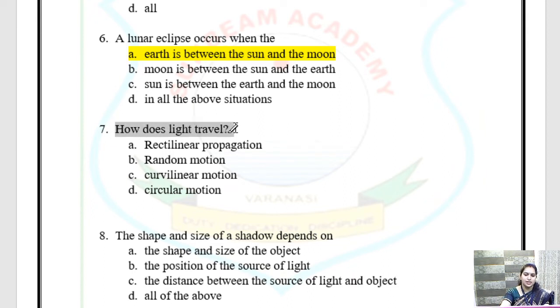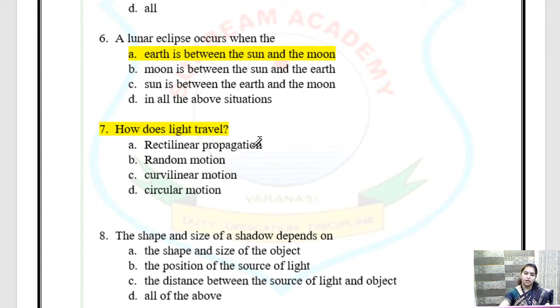So this is very simple. How does light travel? Rectilinear propagation, random motion, curvilinear motion, circular motion. What is rectilinear propagation? Moving in a straight line is rectilinear propagation.